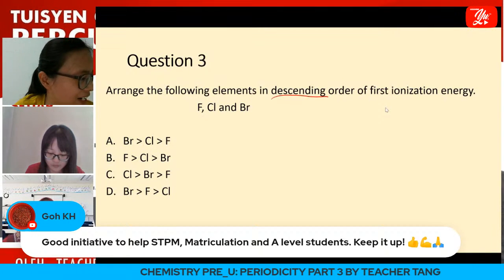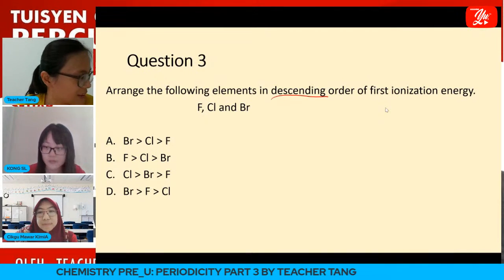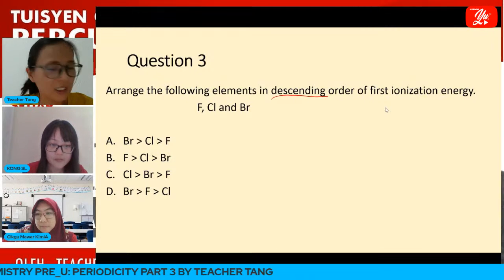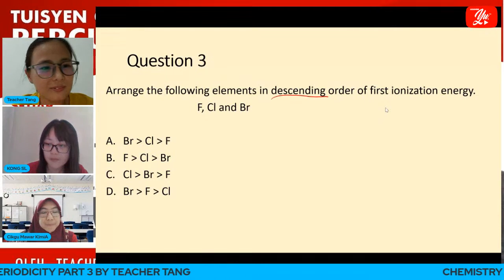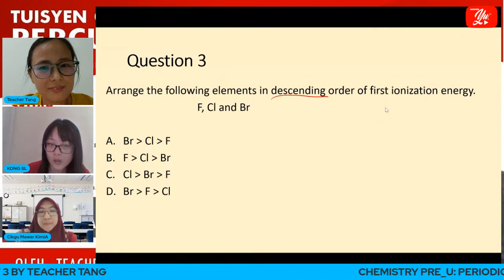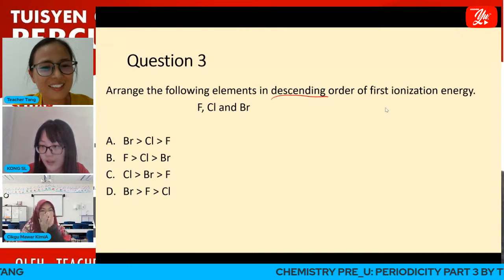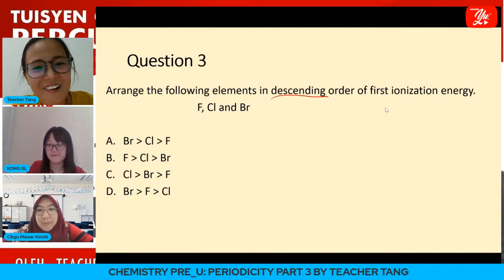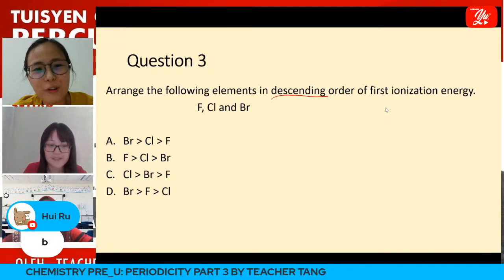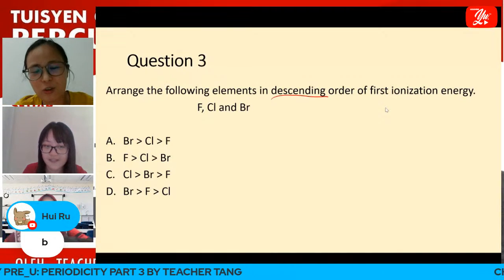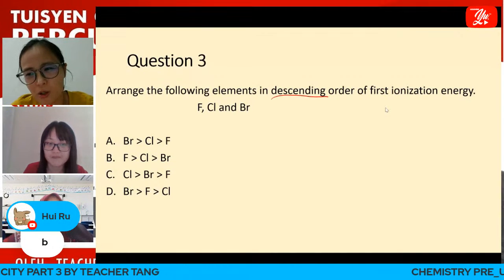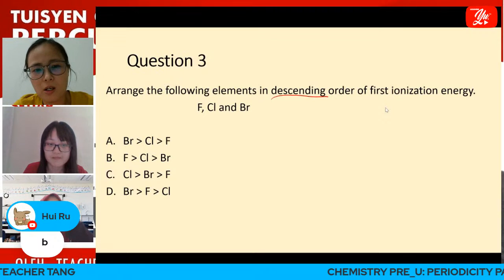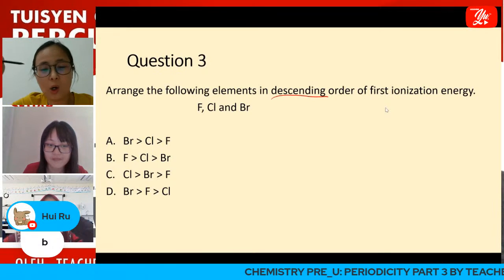Okay, any answer? Any answer from the students? Not yet. Okay, wait for a while. Maybe I can give some hints to them. Okay, so these are group 17 elements. They belong to the same group, so this means that we are going down the group.